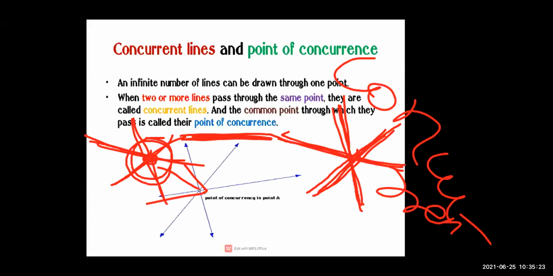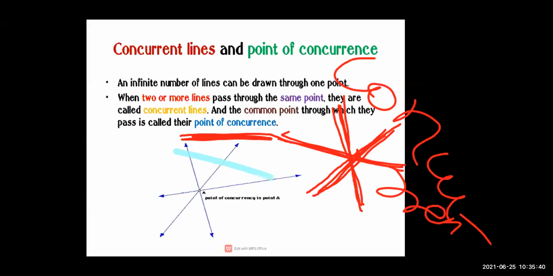So very easy. One point, 2, 3 lines are passing. That line is called as concurrent line, और जो point होता है, that is our point of concurrence.